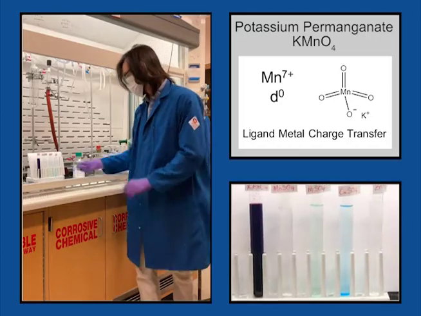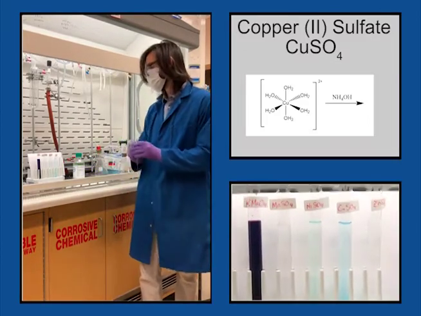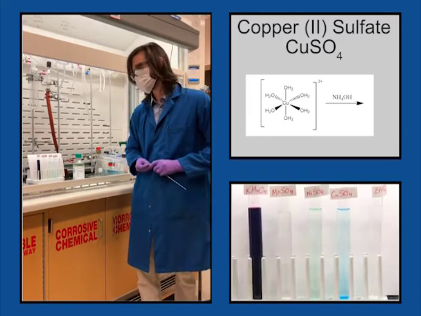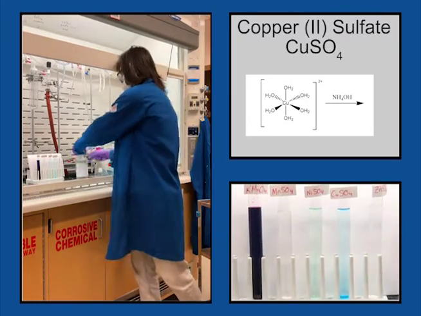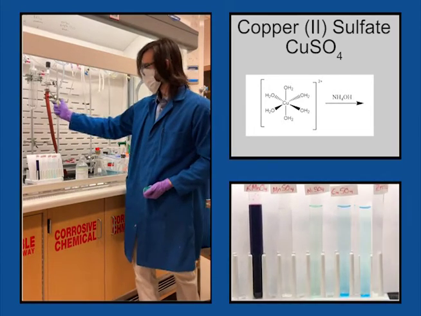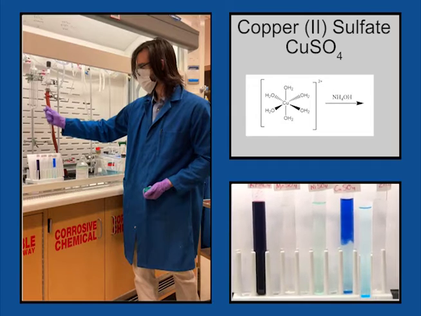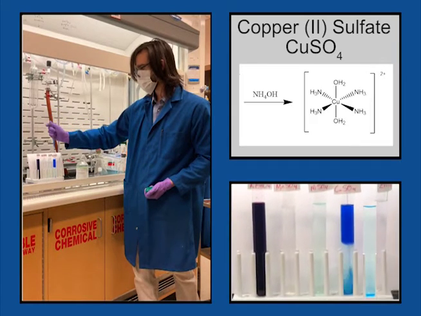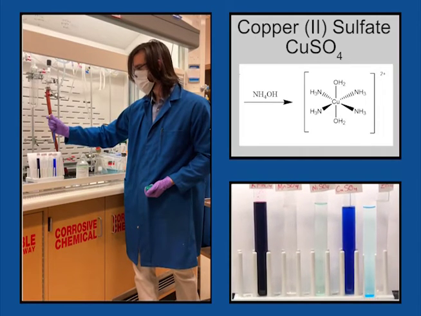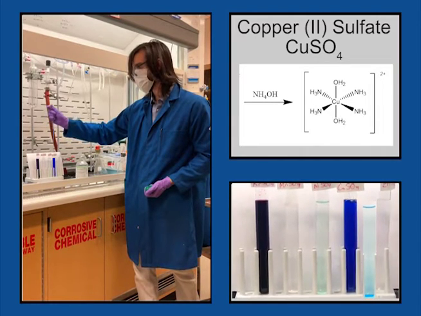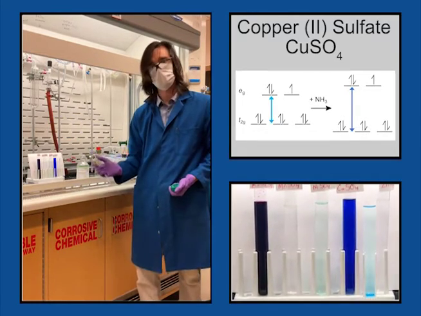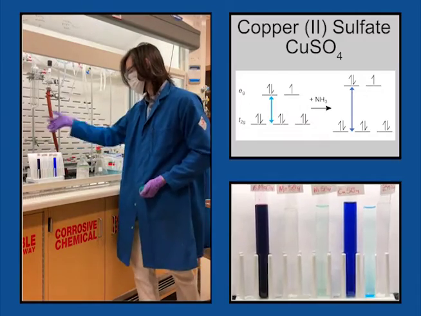Now we can have a little extra fun, and we could take the copper sulfate solution, which is a hydrated copper ion when dissolved in water, and we can add in a little bit of ammonium hydroxide here. So if we drop the base, you can see a beautiful color change. As we add in the ammonium hydroxide solution, the amine coordinates to the copper center and forms a lower symmetry complex. And that lower symmetry complex relaxes the selection rules, allowing for a more intense blue color to form.